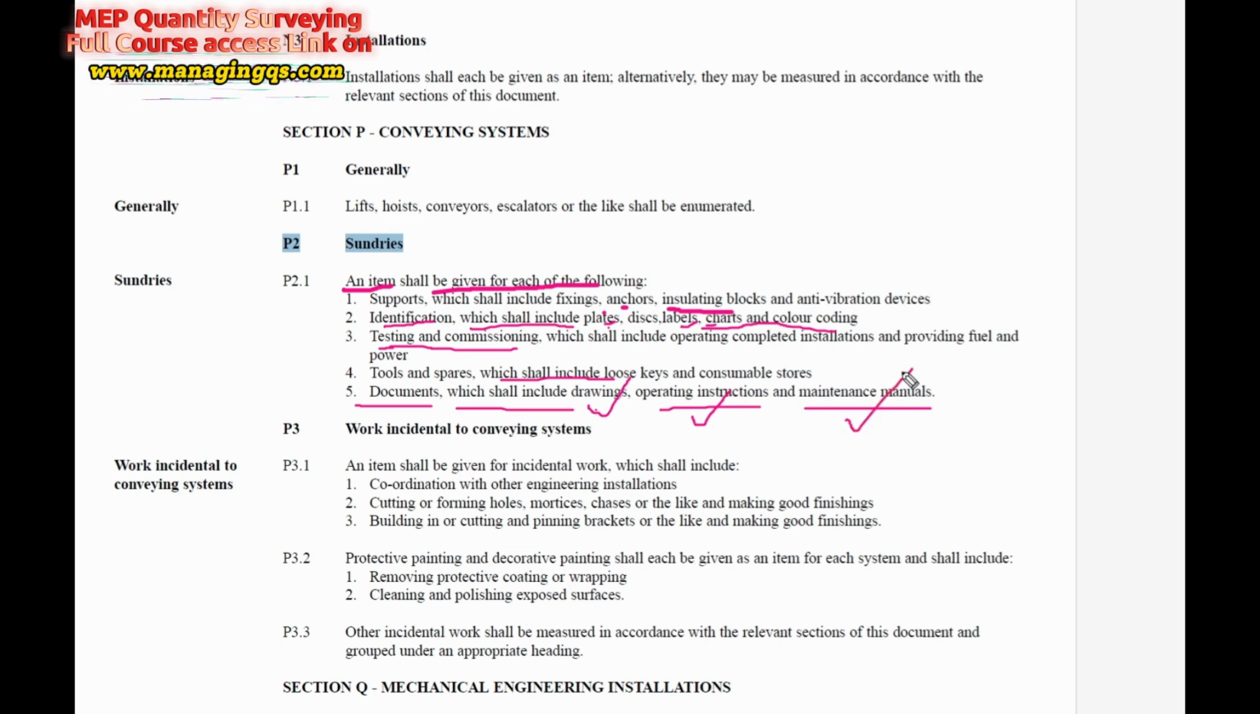Once the MEP subcontractor completes their scope of work in the project, they should hand over to the client. After the handover, the client's operation team must operate the MEP system. That's why they should have the proper maintenance manual and operation instructions. So that's why we have to keep these things.